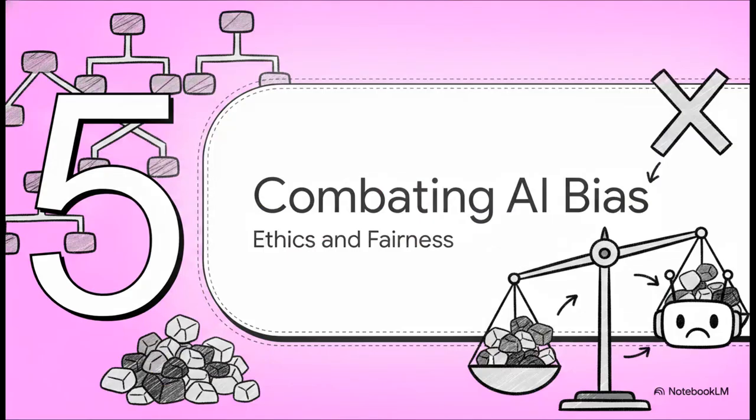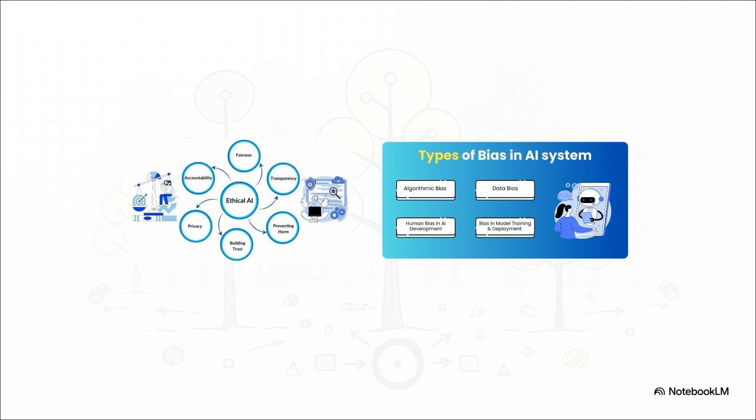Section 5, combating bias and ethics, because we definitely need to talk about fairness. We have to pivot for a second to a pretty serious complication. Machine learning models are not inherently objective. Just notice the stark contrast here between the goals of ethical AI on the left, fairness, transparency, accountability, and the harsh reality of AI bias on the right.